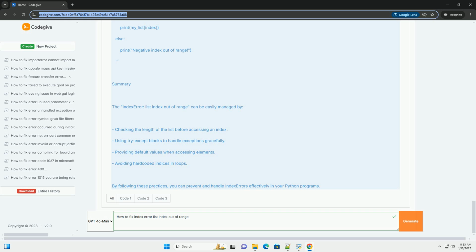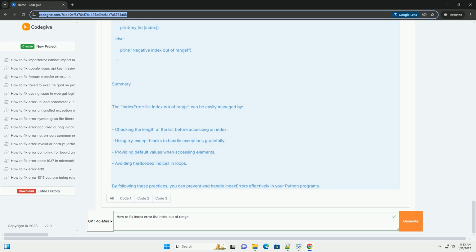Common causes. 1. Accessing an index greater than the list size, as shown in the example above. 2. Accessing a negative index that goes out of bounds. For example, if the list has 3 elements, my_list[-4] will also raise an IndexError. 3. Empty lists. Accessing any index in an empty list will raise this error.